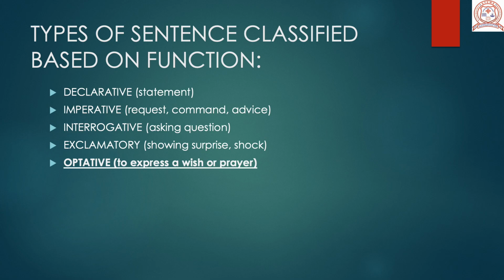Now, earlier we had discussed the types of sentences which were classified based on function. So, let us just go through it once. We know already that there are four types of sentences based on function: declarative, imperative, interrogative, and exclamatory. The fifth one is optative. So, what is the meaning of optative? Optative means to express a wish or a prayer.